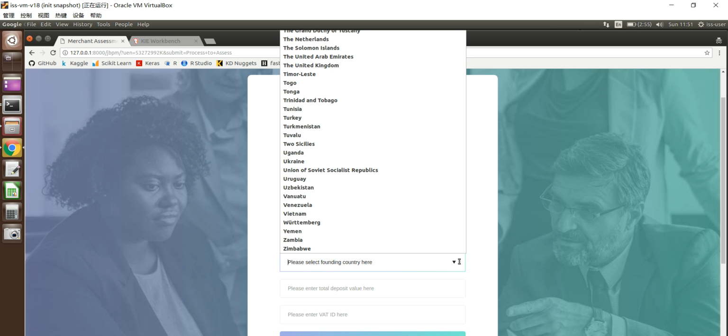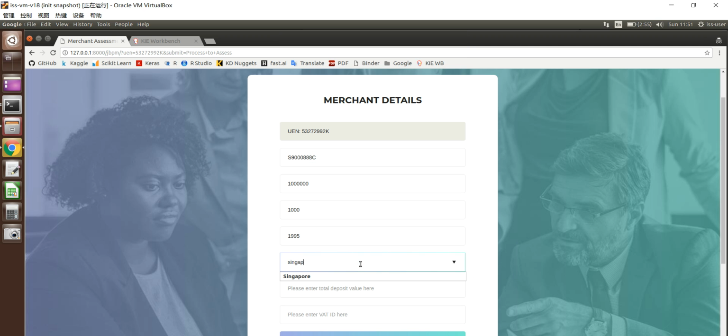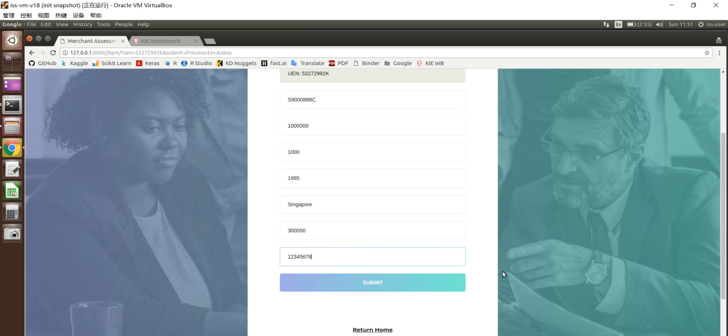For founding country, we will be able to select from the drop-down list, and we are able to define it as a Singapore company. Total deposit here, let's say we have 300,000. VAT ID here, we have not yet implemented, but this would be a future enhancement. So here I can just input something.